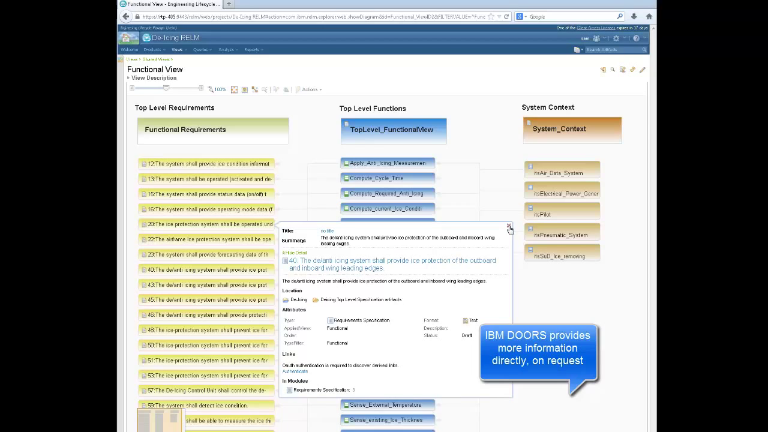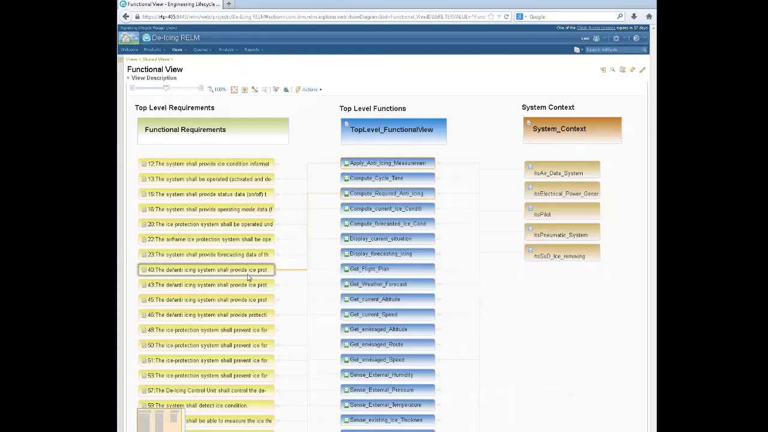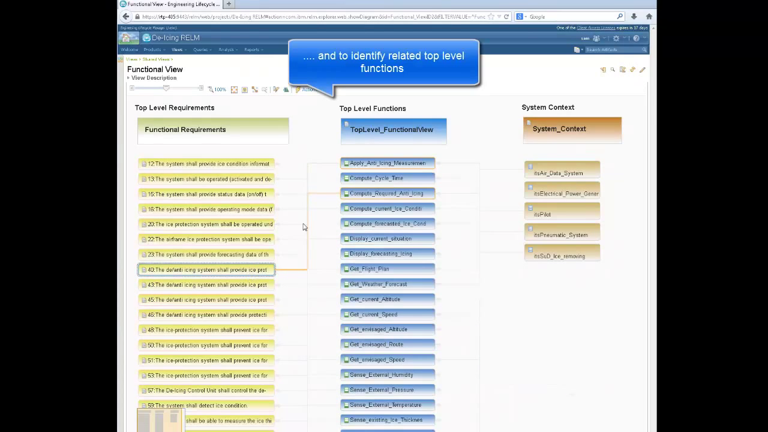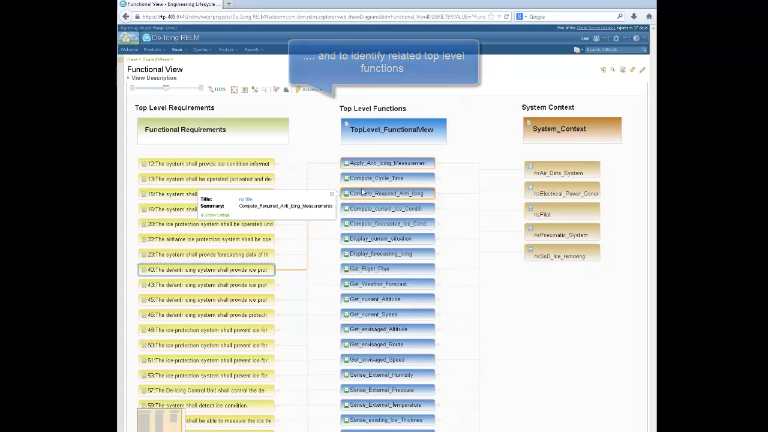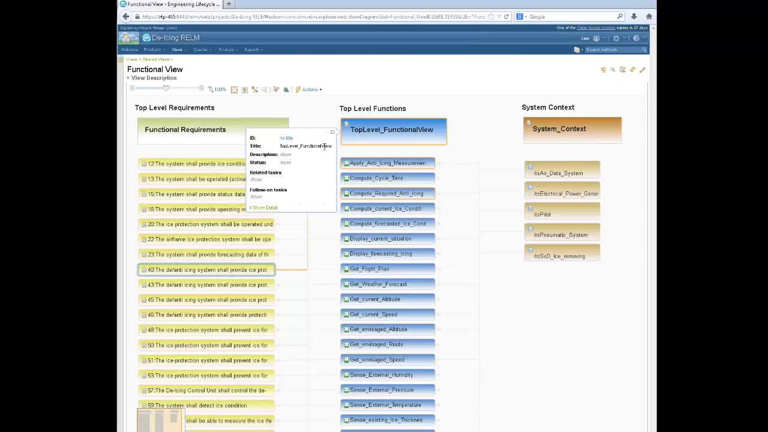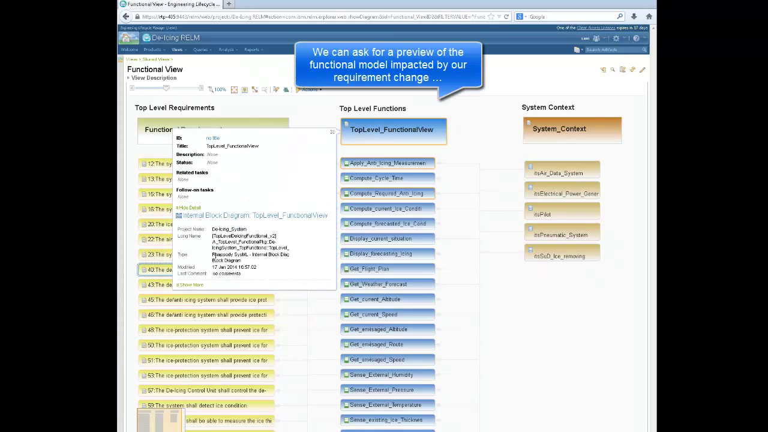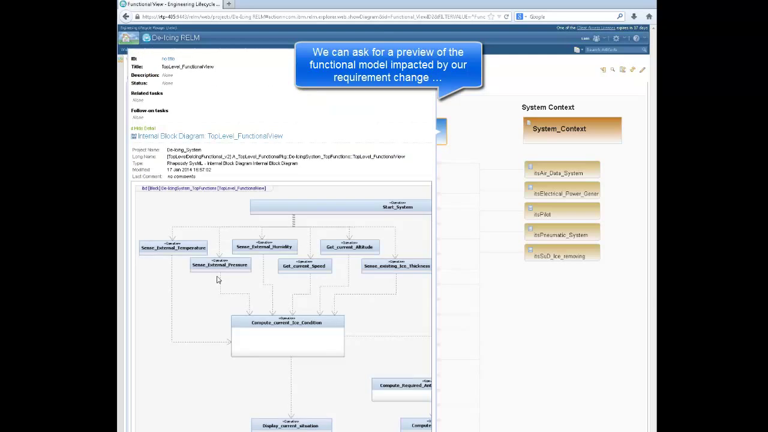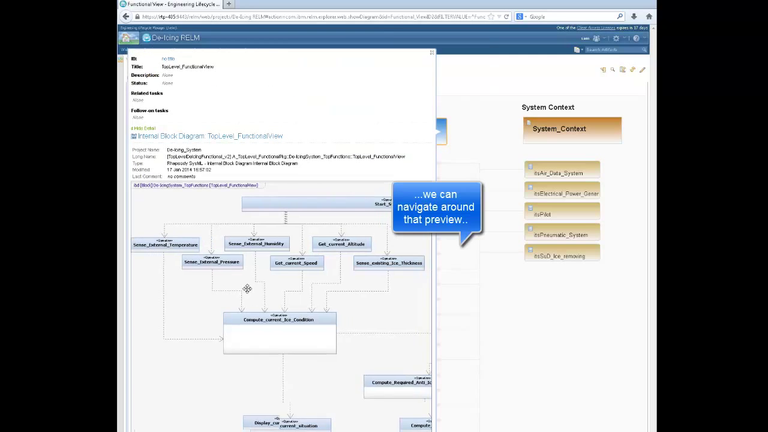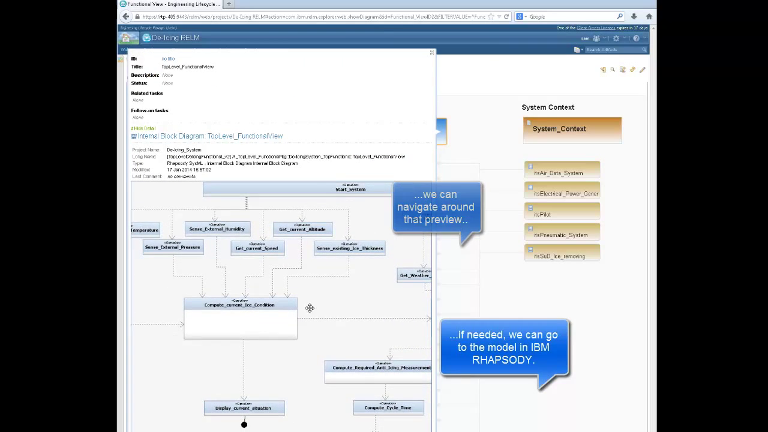We can also explore the relationships of this requirement, for example, to a top-level function. This function is represented on a functional model in Rhapsody. We can ask for a preview of this functional model, we can navigate to that preview, and we can open the model directly from here.